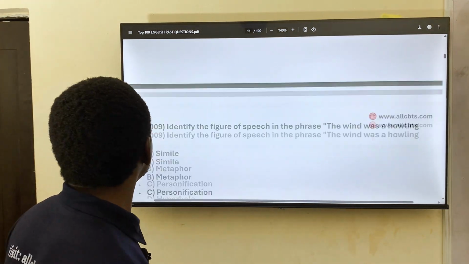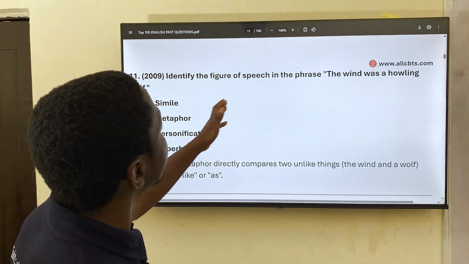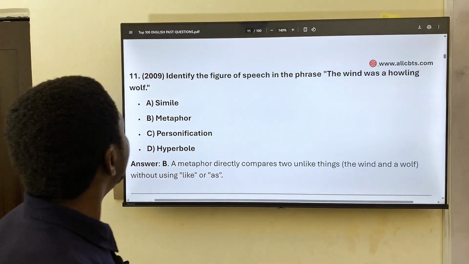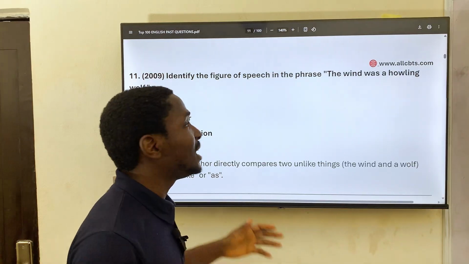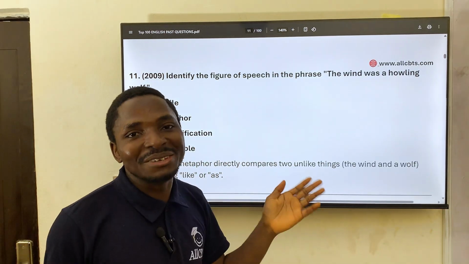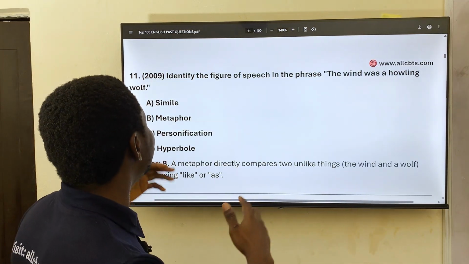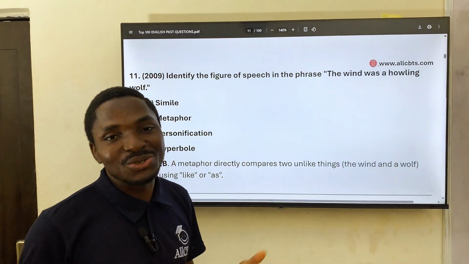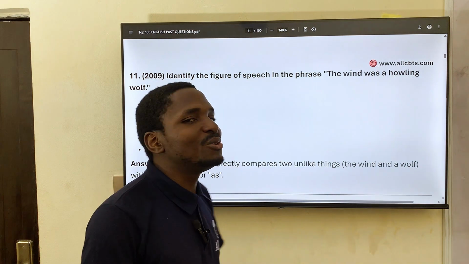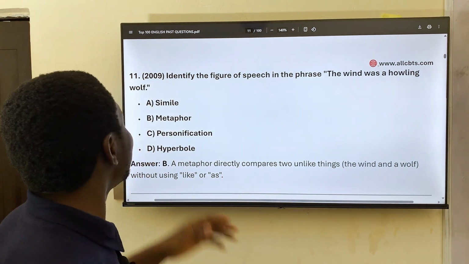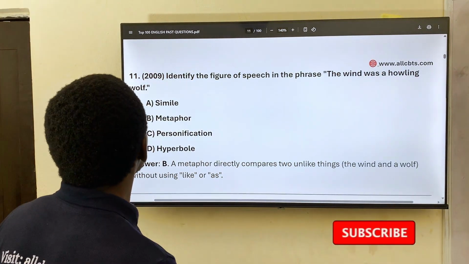Now moving on to question 11 from 2009. Identify the figure of speech in the phrase, the wind was a howling wolf. This is a metaphor definitely. Howling wolf. A metaphor links two unlike things together. So it's likening the wind to a howling wolf. So that's a metaphor. Anytime you see something like that, that's a metaphor. Make sure that it doesn't have 'as' in it though. Okay, 12.